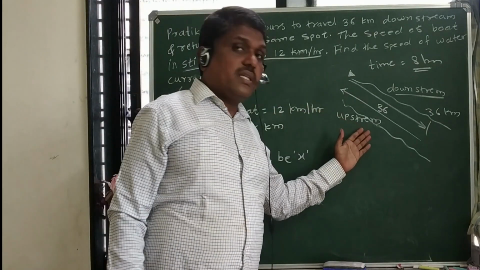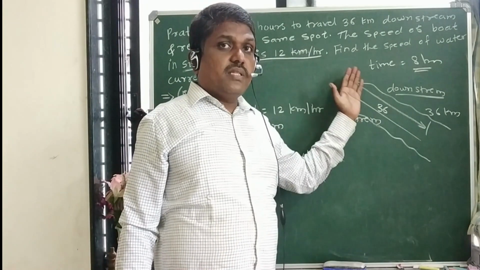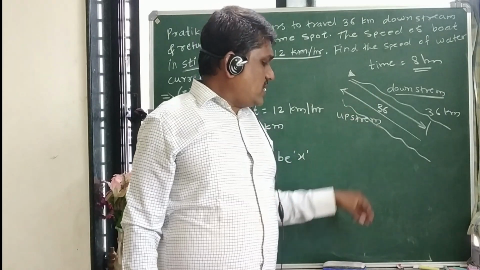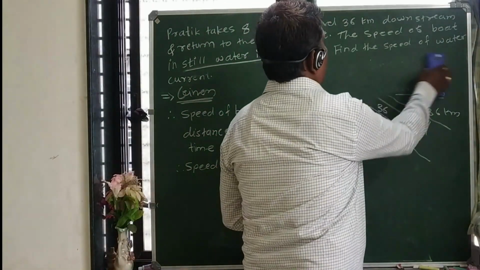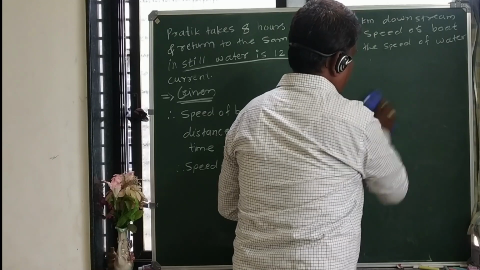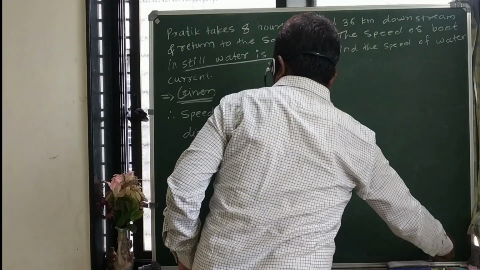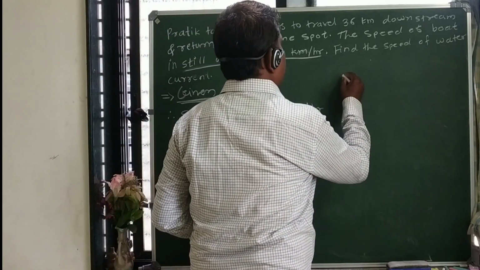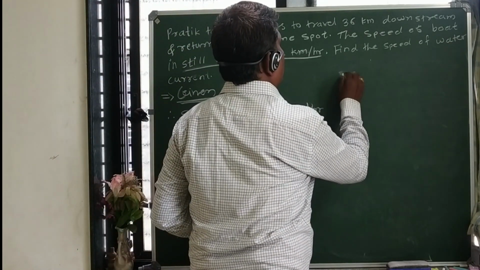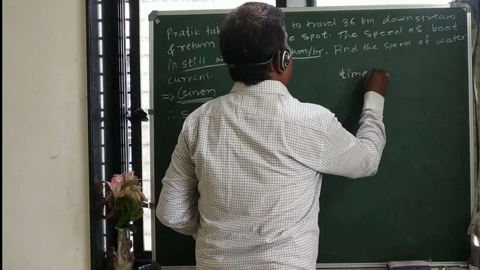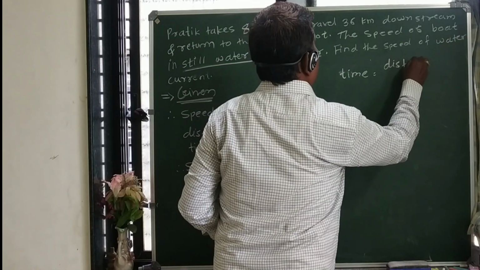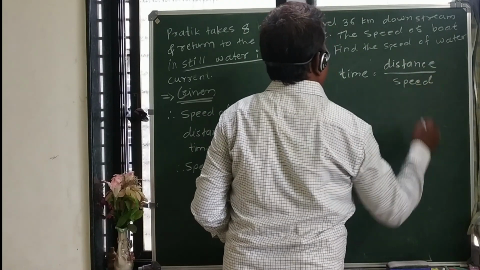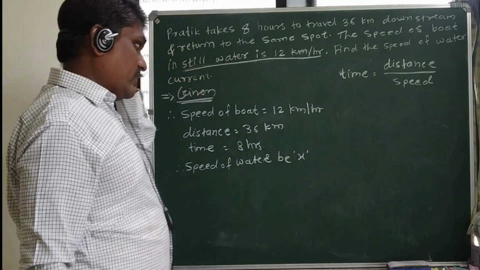We just observe the figure. This is the downstream, which means with the flow. This is the upstream, opposite to the flow. This is the figure, and we can understand how we can solve this example. Now let us see. We know time is equal to distance upon speed. So this is our formula for the time.